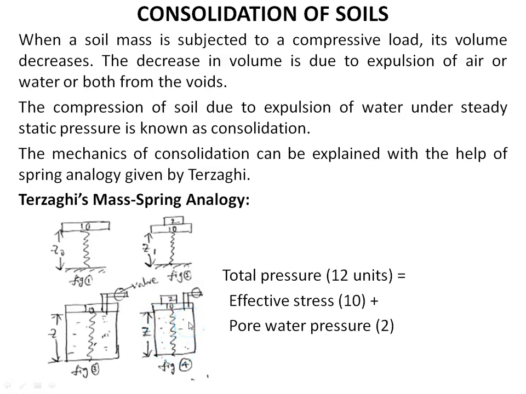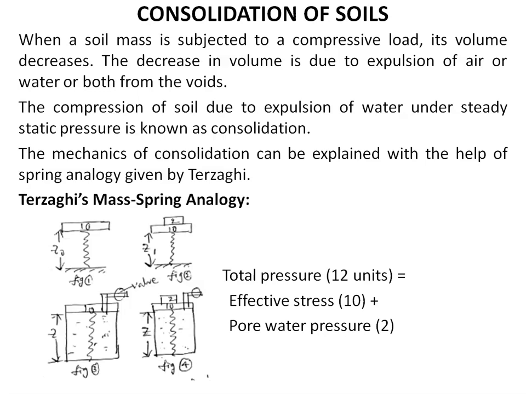When pressure is applied on the soil, a partial amount of pressure is initially taken by the pore water present in the soil. As water starts escaping, the pressure which was taken by the pore water transfers the load to the soil solids, and the soil mass decreases in volume.